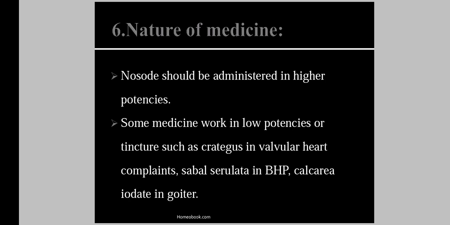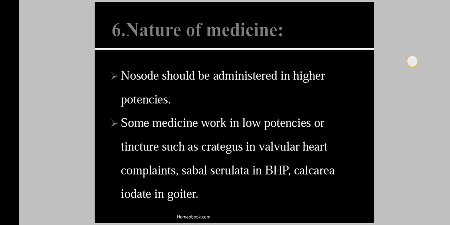Now we shift towards the next point, that is nature of medicine. I will again repeat the points. For the selection of potency, the first point is age. In children we will use high potencies, and in old age we will use the low potencies. The second, sex. Females of village areas require the medium potency, and sensitive persons of impulsive nature require the high potencies.